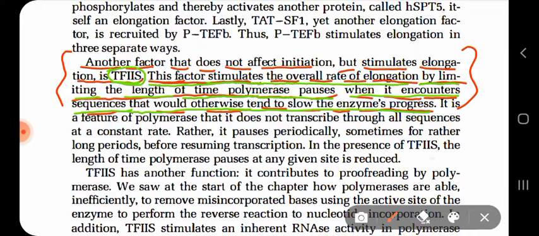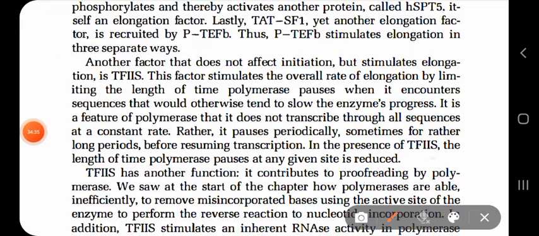It slows the progress of the enzyme, and to stimulate this whole process we need TF2S, which tries to speed up the transcription process. S is for stimulation, so always remember S for stimulation.